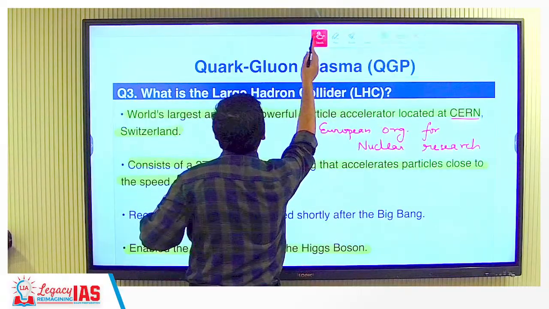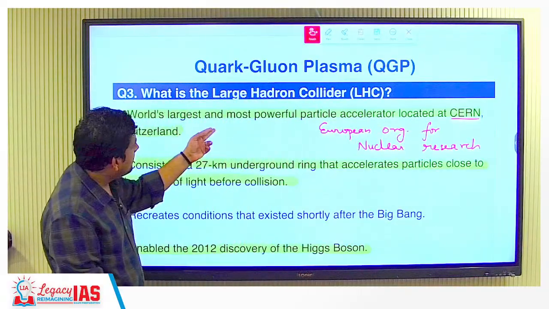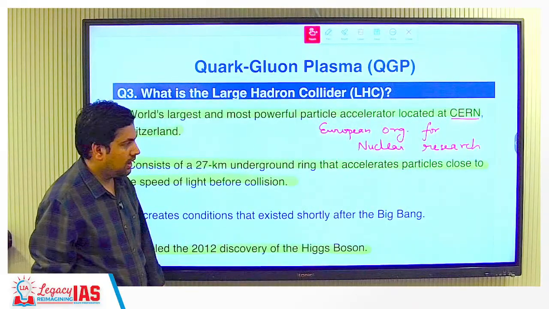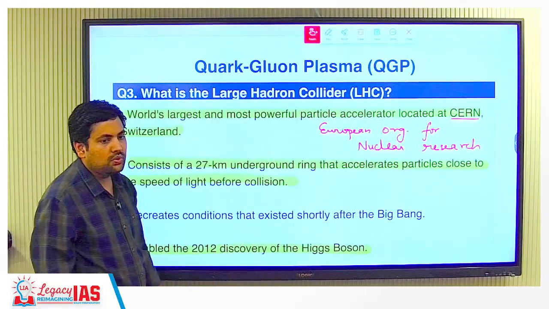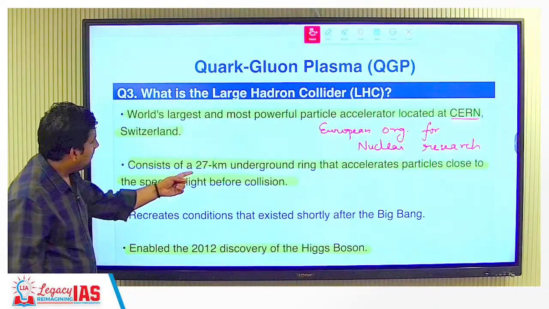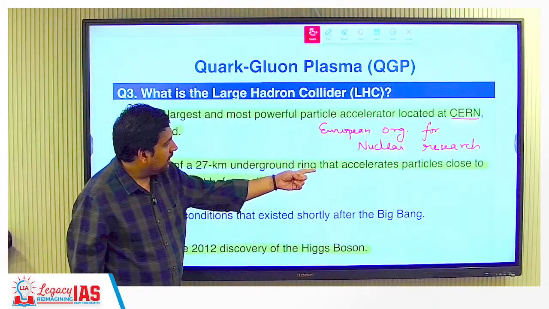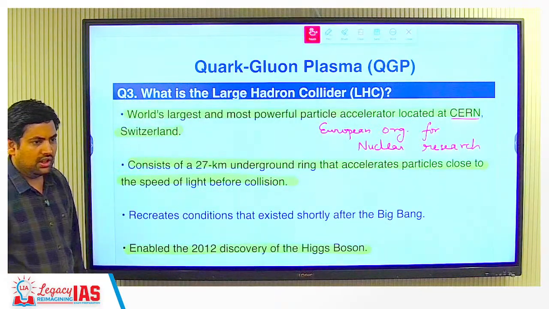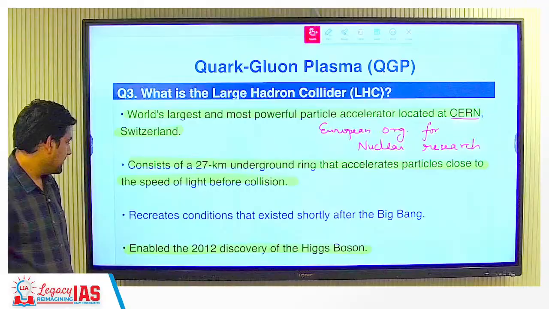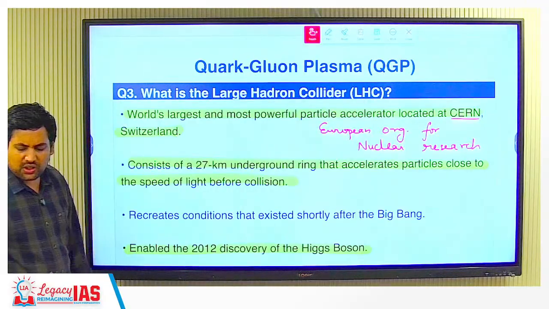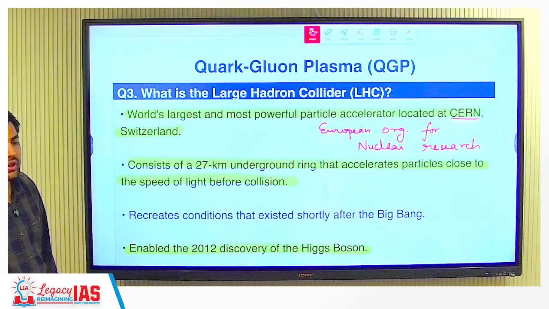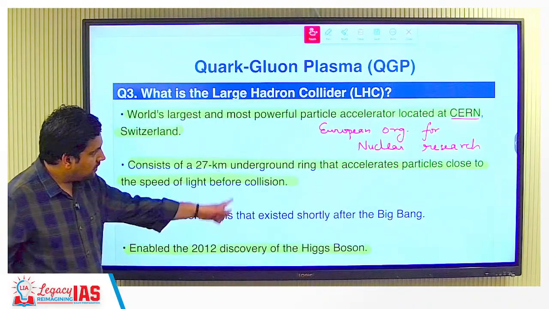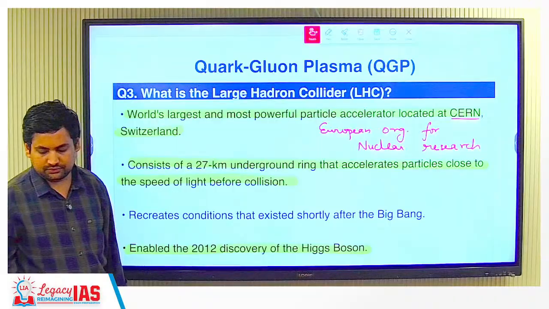Now what is LHC? This I have explained to you. The world's largest and most powerful particle accelerator, located at CERN, Switzerland. This is the European Organization for Nuclear Research. It consists of a 27-kilometer underground ring that accelerates particles close to the speed of light before collision. This is the Large Hadron Collider. If you know about the God particle or Higgs boson particle, this was discovered in 2012. That was also done by this LHC only.